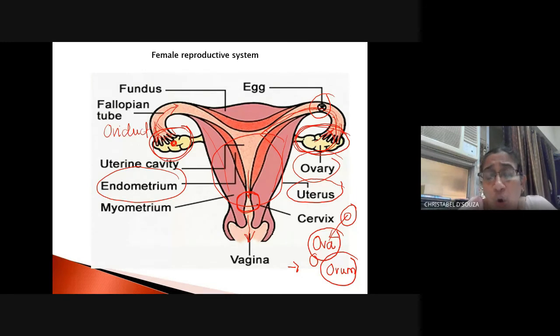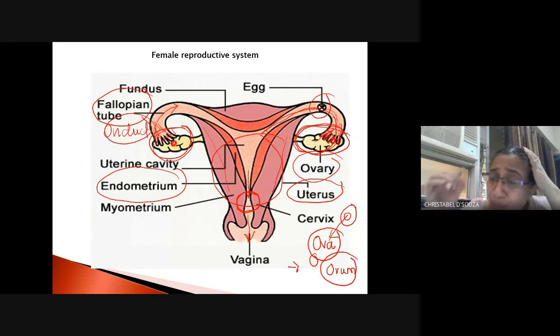Now the egg that matures is taken by this tube-like structure which has these finger-like projections. It is known as the fallopian tube. Okay, it is also called the oviduct, to carry the ova. Therefore, it is known as an oviduct, right?